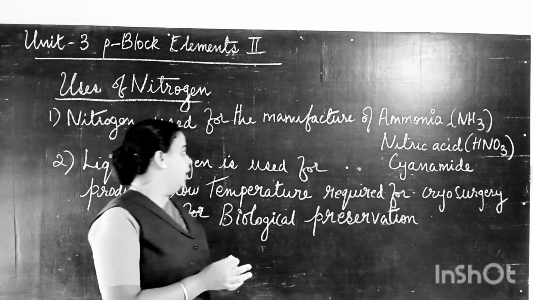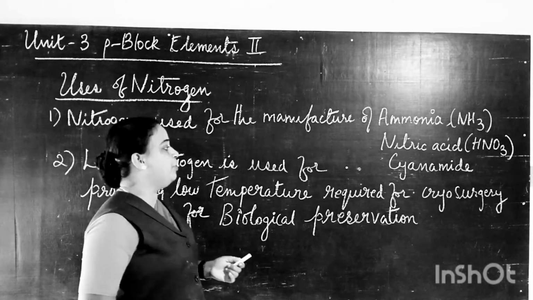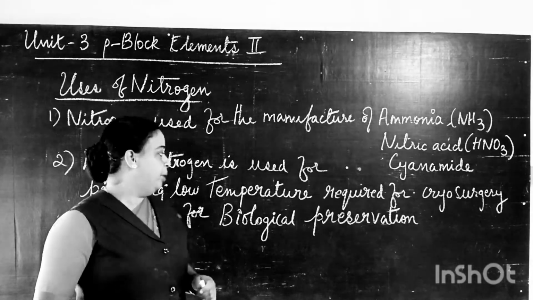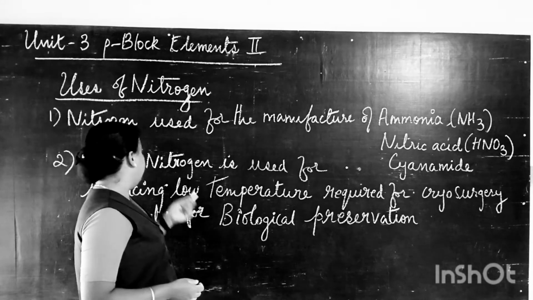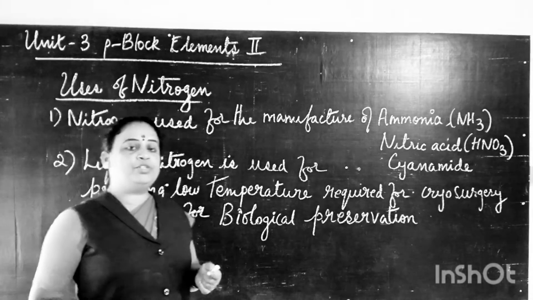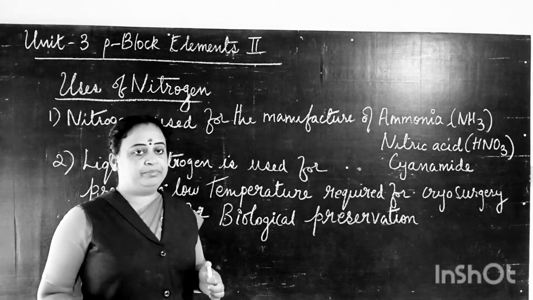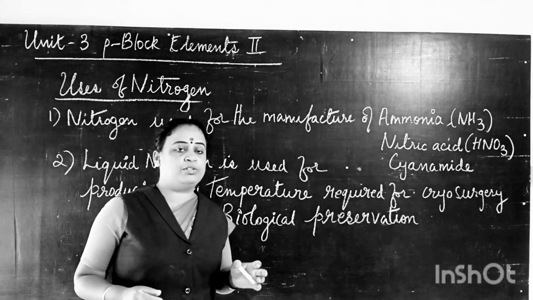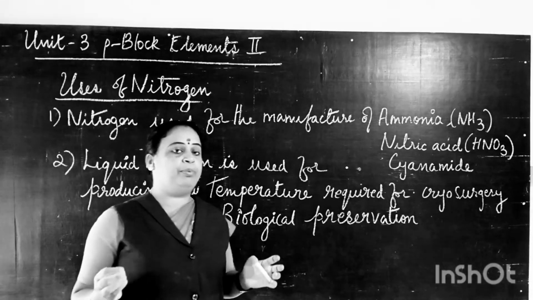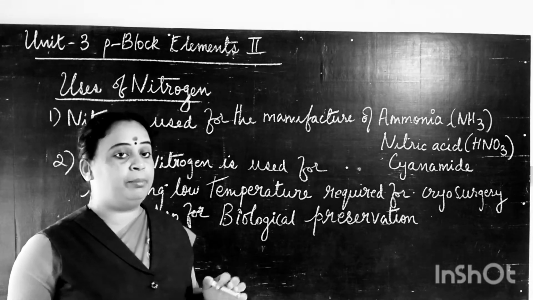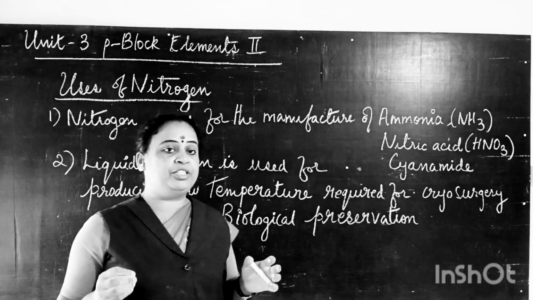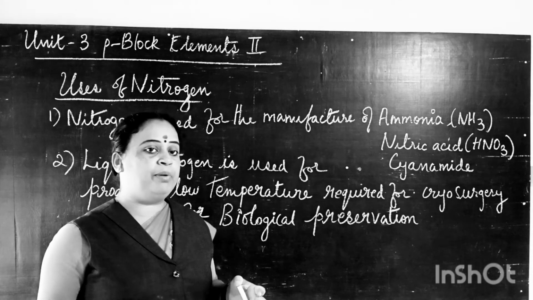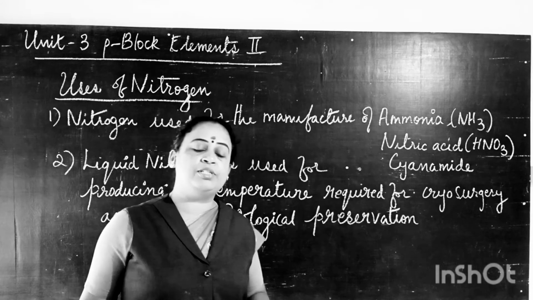Nitrogen is also used in biological preservation, because liquid nitrogen is used for producing low temperature. It is used in cryosurgery, surgery which takes place with the help of low temperature.